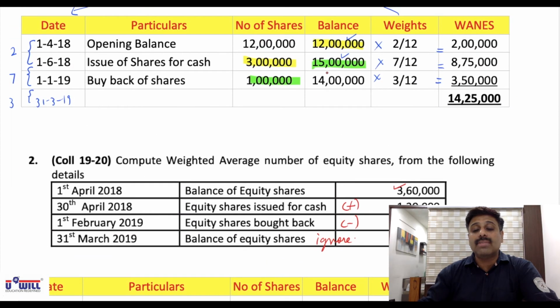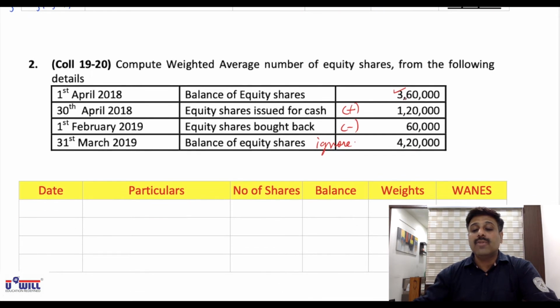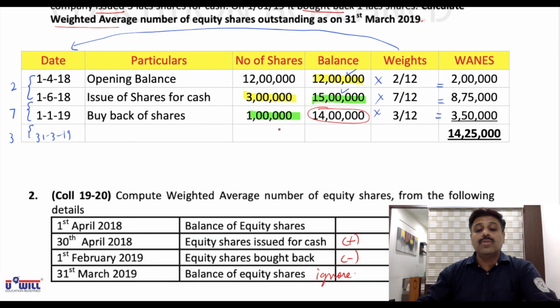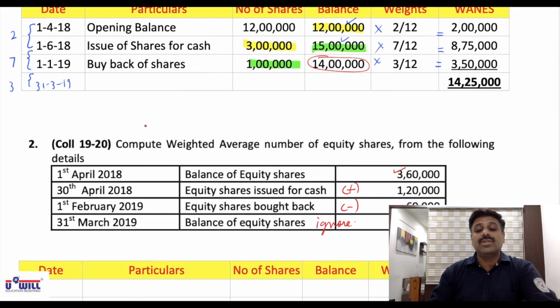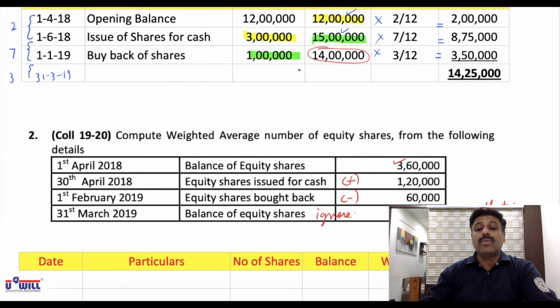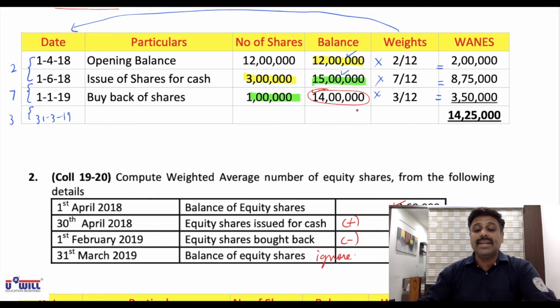What is the closing balance we got here? 4,20,000. So we don't have any entry for closing balance. If you do 3,60,000 plus 1,20,000, you'll get 4,80,000. And 4,80,000 minus 60,000 will come to 4,20,000. So 4,20,000 is not any transaction. This will have no effect. Ignore it. You will automatically get the closing balance of 4,20,000 when you solve the question at the end.